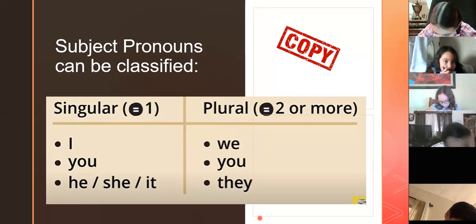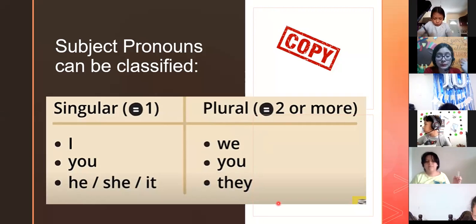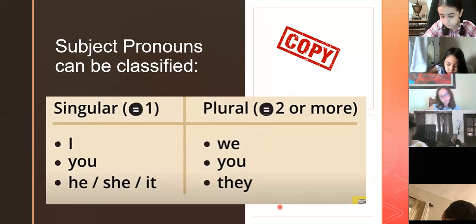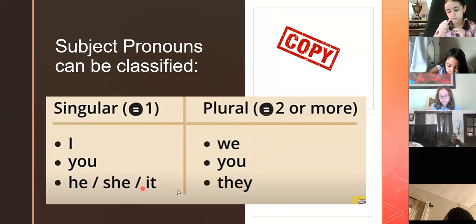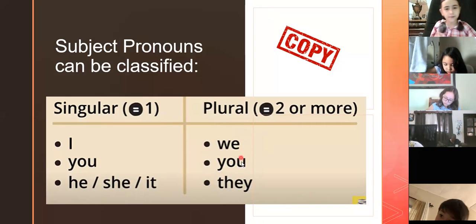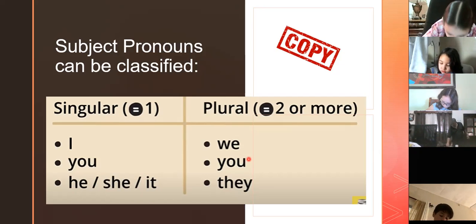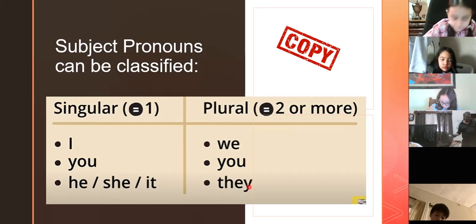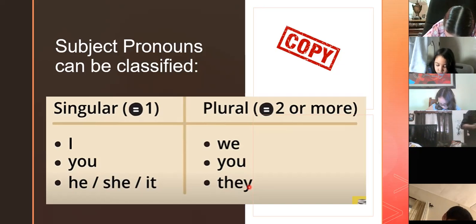We use the subject pronouns according to how many people we're talking about, or if it is a boy or a girl. He and she, it's just for boy, he, and she for the girl. But we, you and they, we can use for both. We can be talking about just a group of girls. You can be just a group of boys or a group of girls or both. And they can be both. Girls and boys or just boys or just girls.